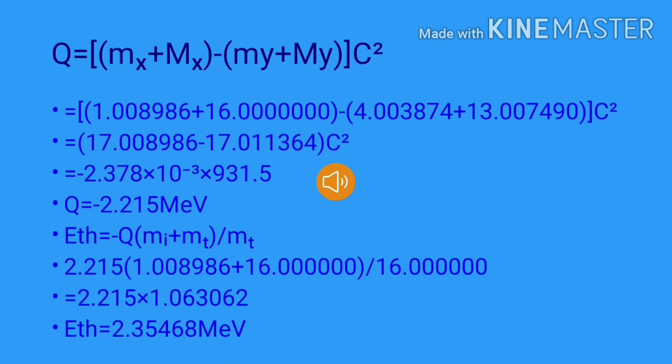Then we are going to find the threshold energy. To find the threshold energy, the formula is E threshold equals minus Q times (Mi plus Mt) divided by Mt. Then substituting the given values, we get E threshold value equal to 2.35468 MeV.